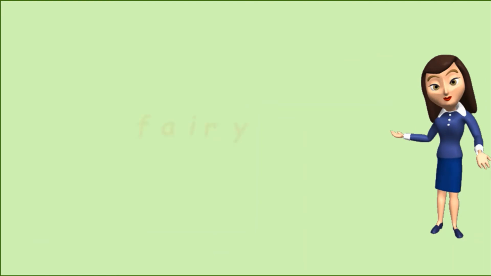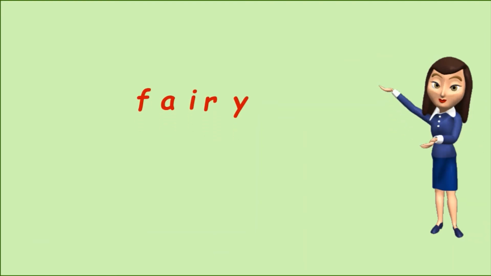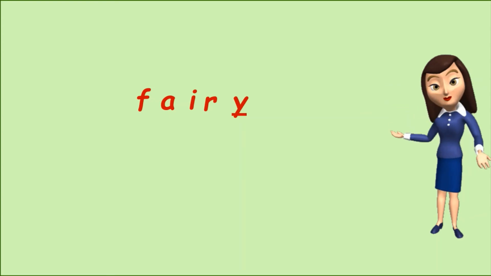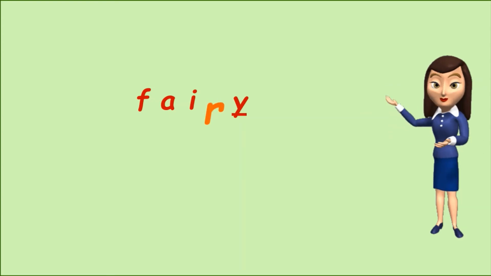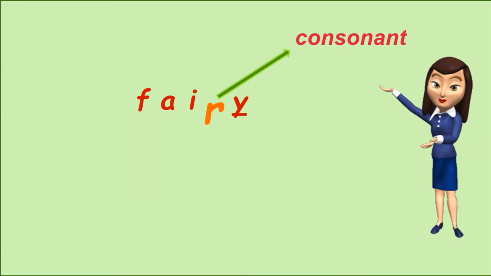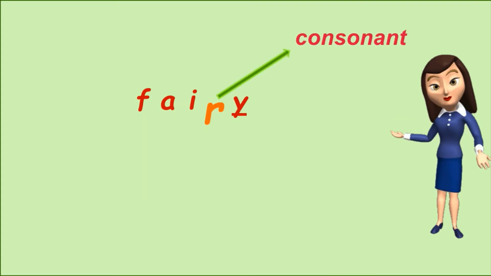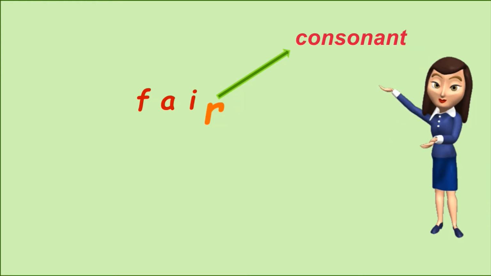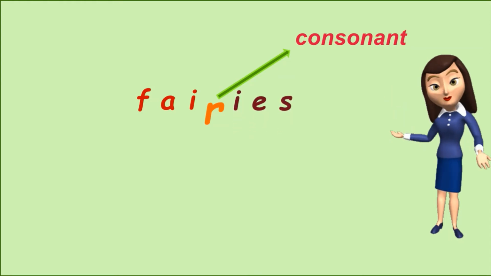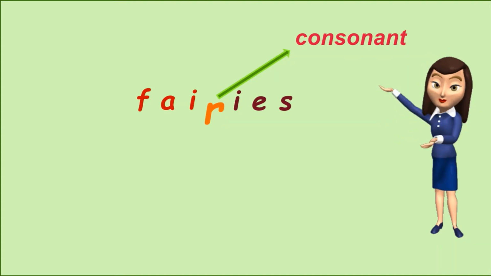Here is another example. The word is fairy. The last letter is Y. The letter before Y is R, and R is a consonant. So we have to make it plural, and hence we drop the letter Y and add IES. The plural of fairy is fairies.